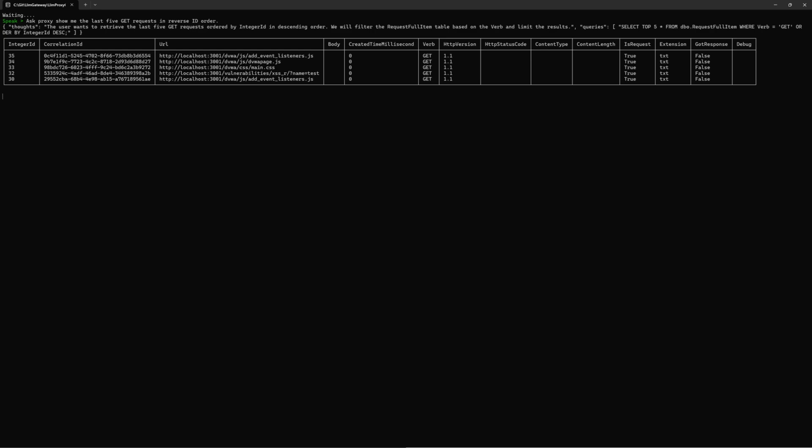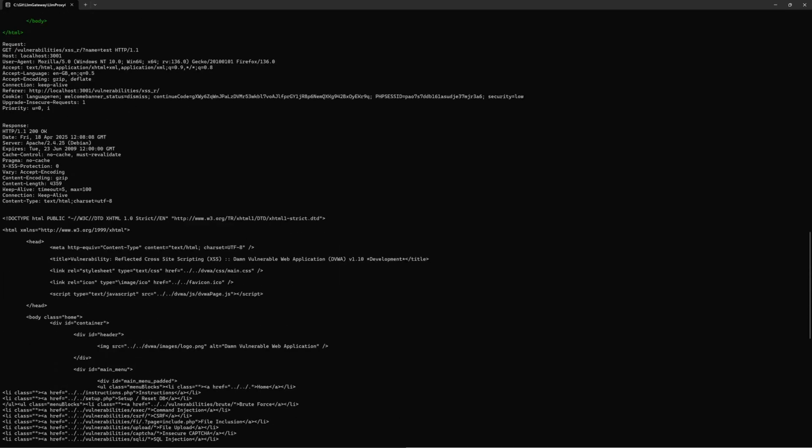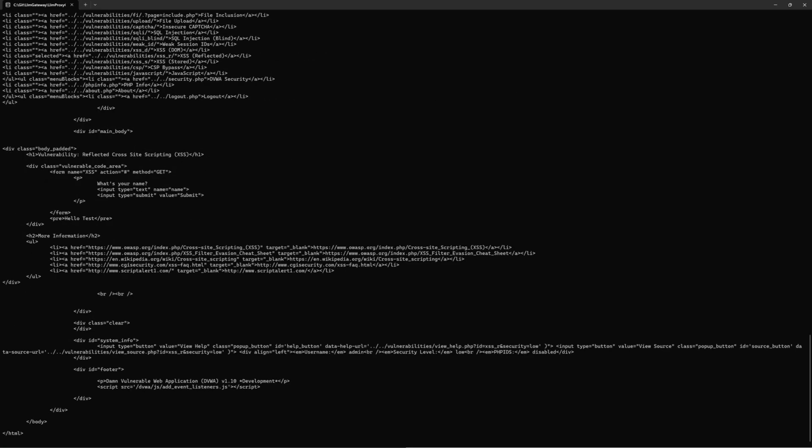So I'm using a Stream Deck, or a couple of Stream Decks actually, to control my AI. So I can control it via voice and via text, and I have a whole set of shortcuts that I can do things with as well. So let's get it to focus. Focus 32. So there we go. What that's done here is it's actually rebuilt from the proxy server a request it could send again. So it can actually replay requests, modify requests, tamper requests, and it shows me what the response was. I'm seeing the request headers, the response headers, they're all stored in the database, and here's the body. Now this is quite a small web page, right?